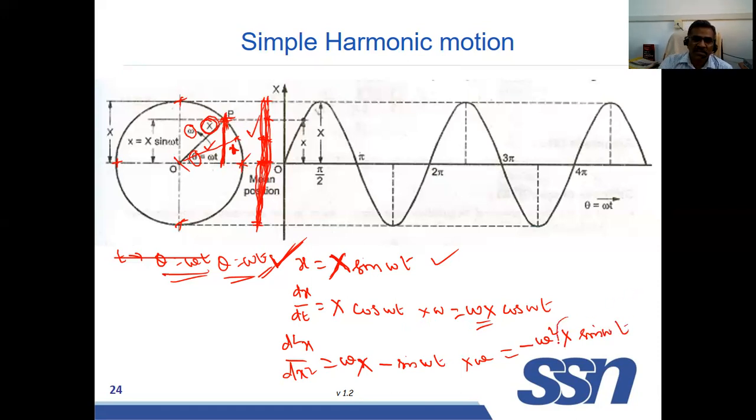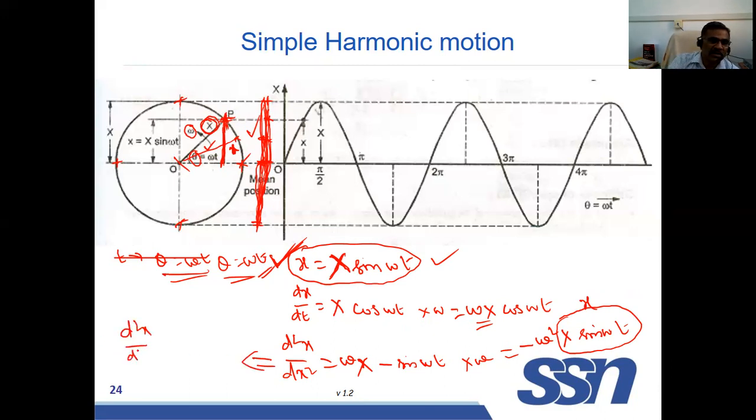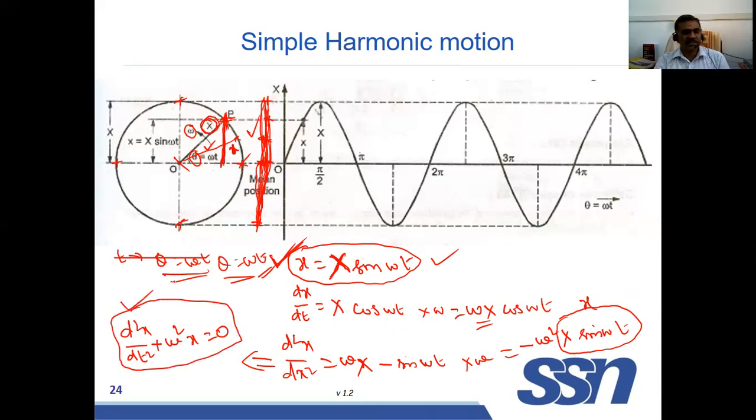Already you have taken capital X sin omega t equal to small x. Then you can write d square x by dt square equals minus omega square x. If you take the left side, it is plus omega square into x is equal to 0. This is the equation for simple harmonic motion.